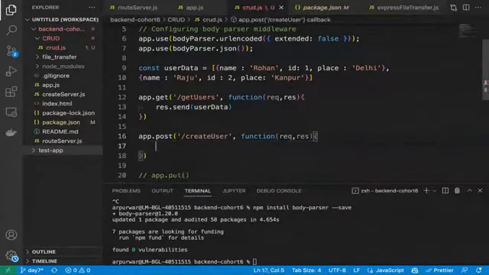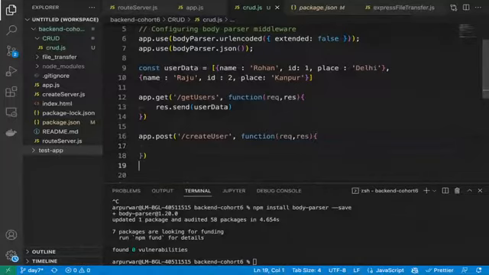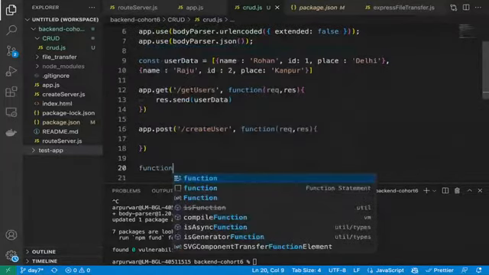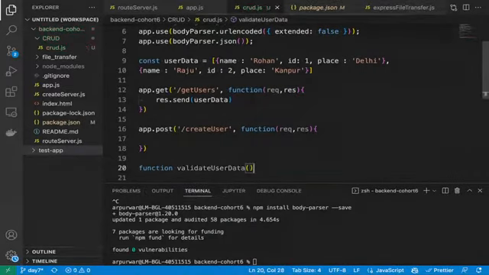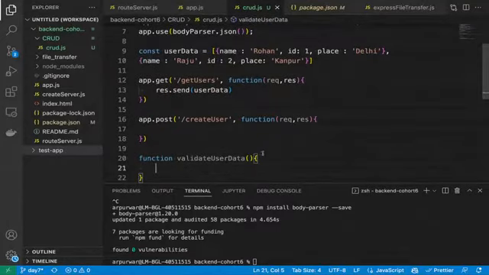Joseph wants to see some middleware also, so I will create one middleware: function validateUserData. That is our middleware, and it will have three things: request, response, next. Now we will put this middleware only on create user.